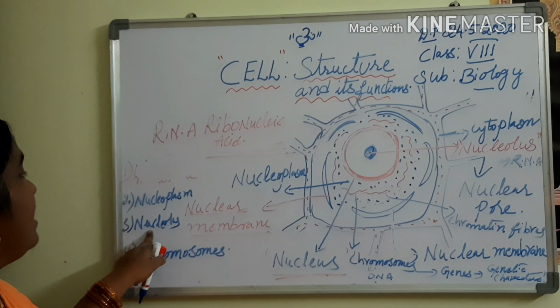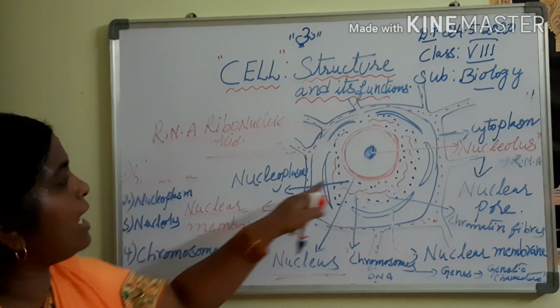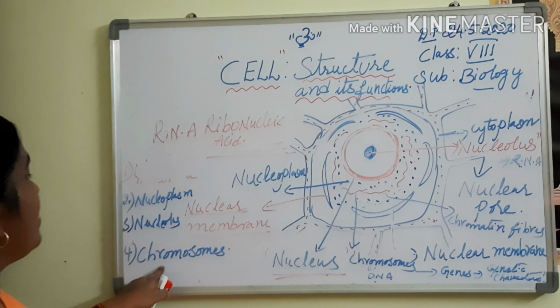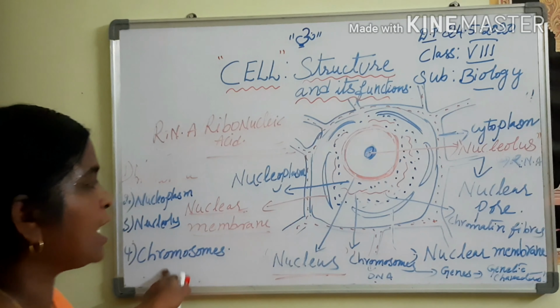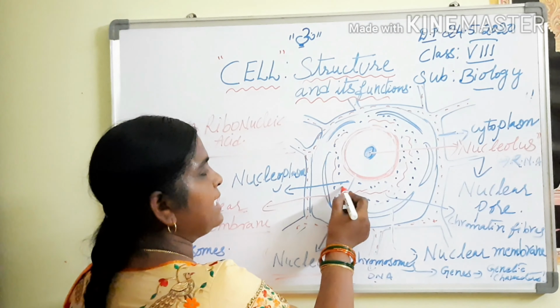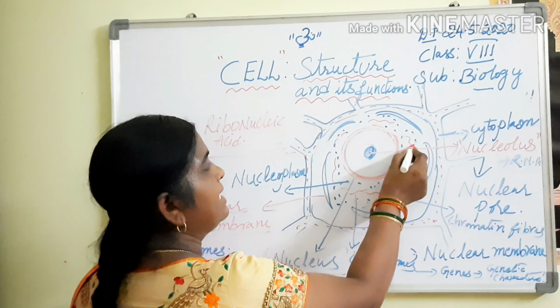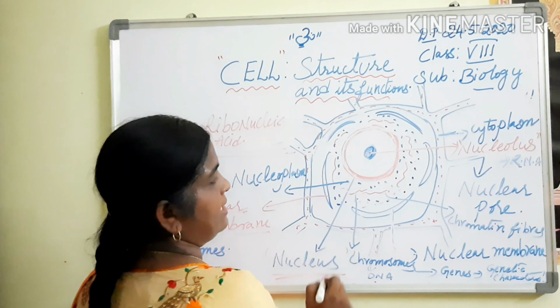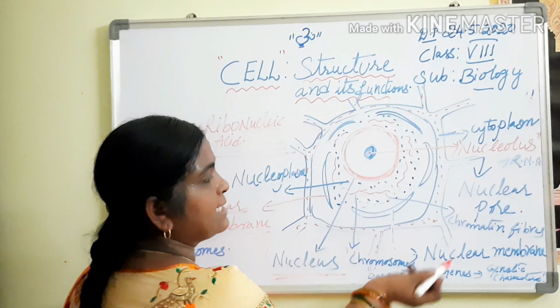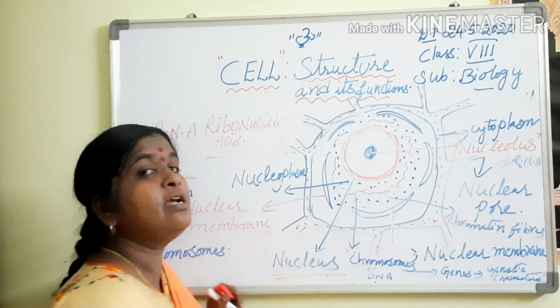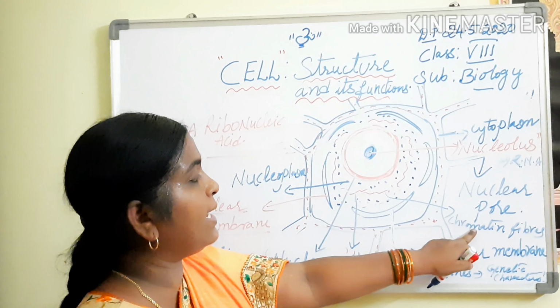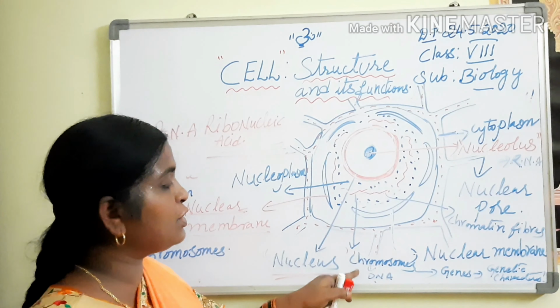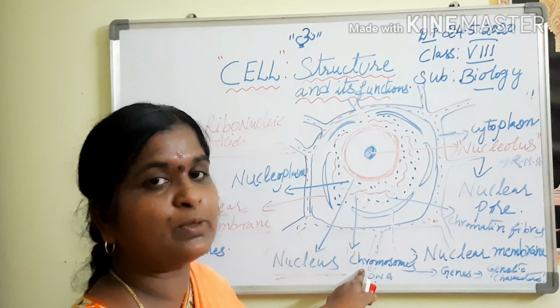The nucleolus is already over. Next we are discussing the chromosomes. We can see thread-like structures inside the nucleoplasm. These thread-like structures are made up of chromatin fibers. These are called chromosomes.